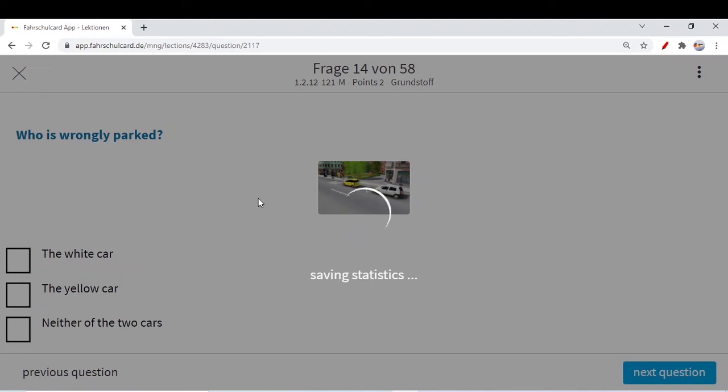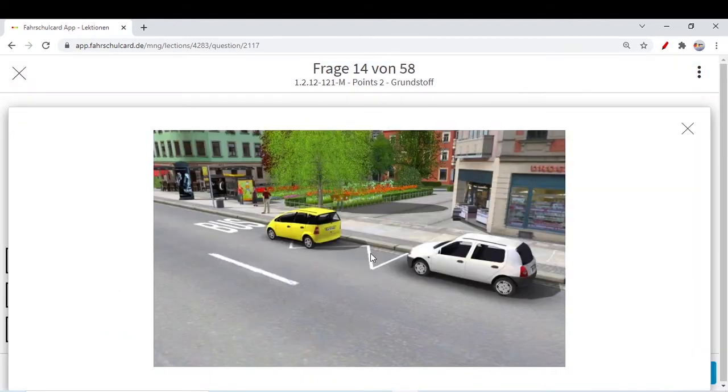Next question, who is wrongly parked? One important point: this zigzag sign means you cannot park your car in this area. I think there will be a very good answer and very good logic for you as well.